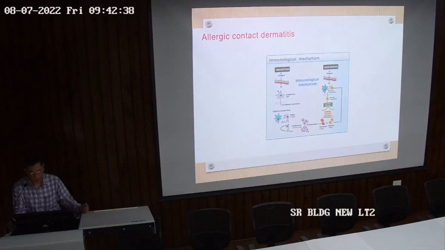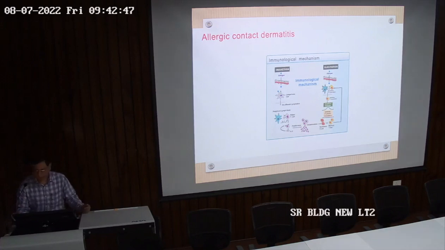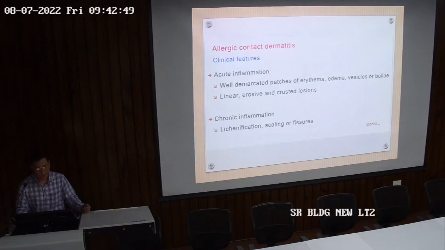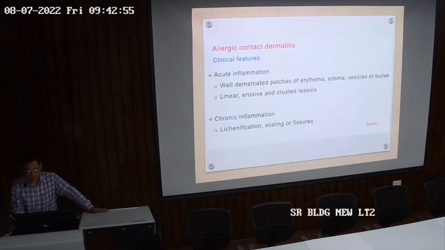So this is the inflammation which takes place because of the cytokines, and finally inflammation is there, that is swelling is there, little warmth is there, vesiculation is there. So allergic contact dermatitis, clinical features in acute inflammation: well demarcated patches of erythema, edema, vesicles and bullae. So these all are the parts of eczema that we see. So in contact dermatitis, we'll get erythema, edema, vesiculation, bullae.